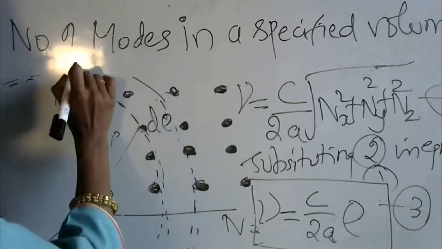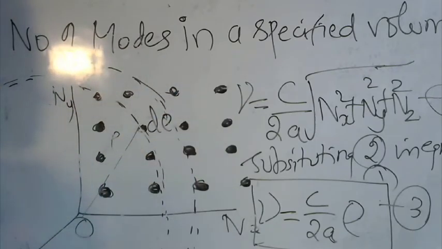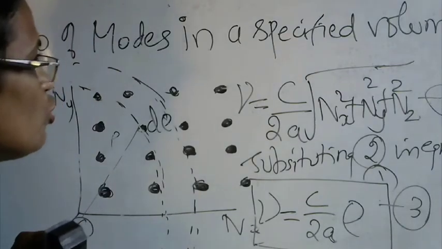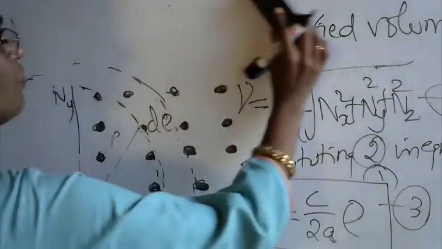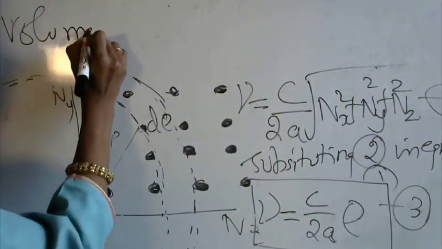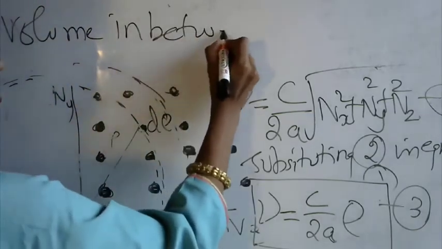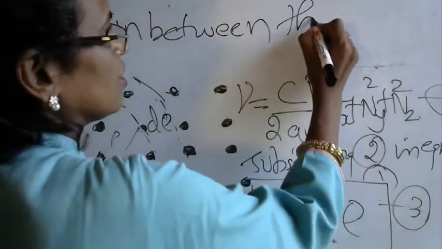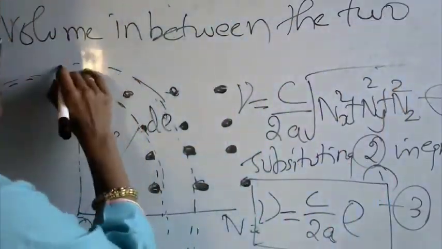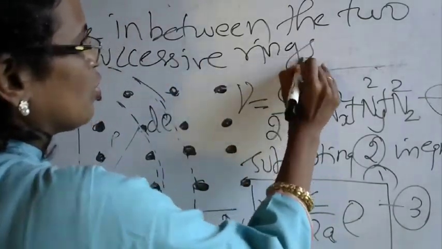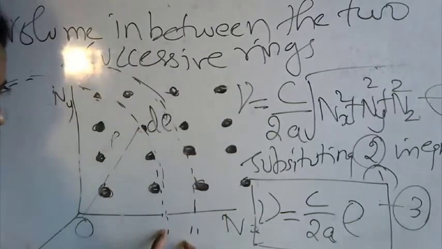The volume lying between the two spheres has to be found out, the volume in between the two successive rings.